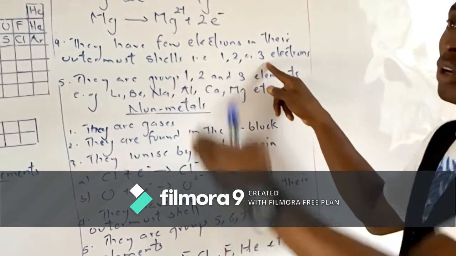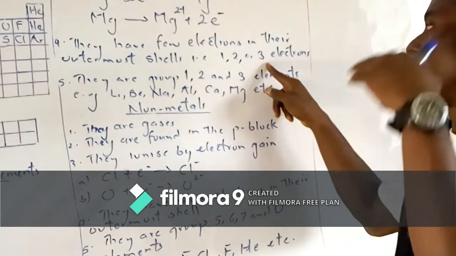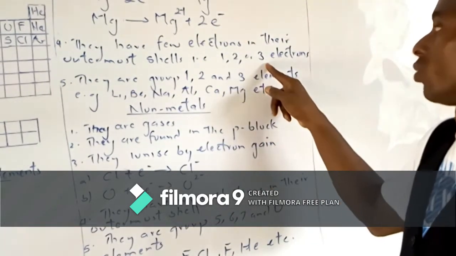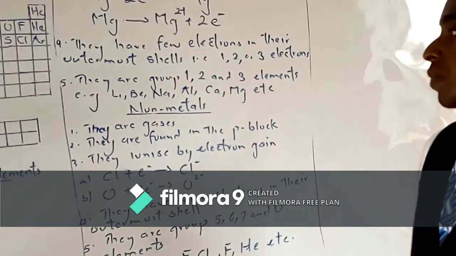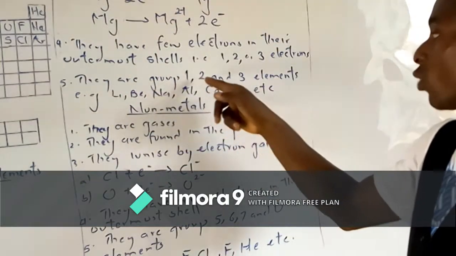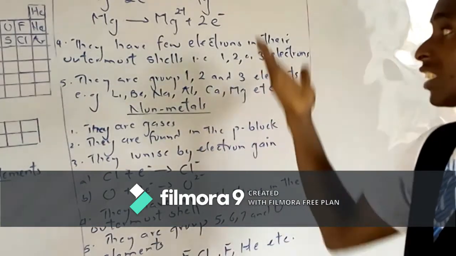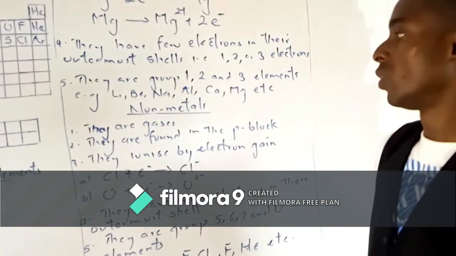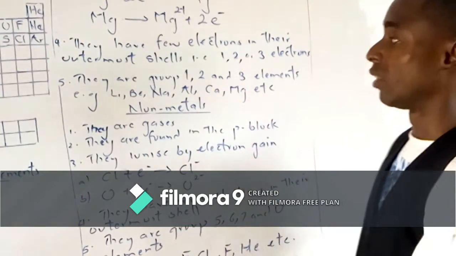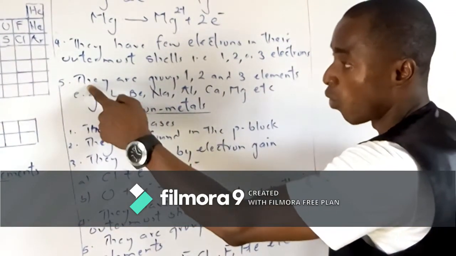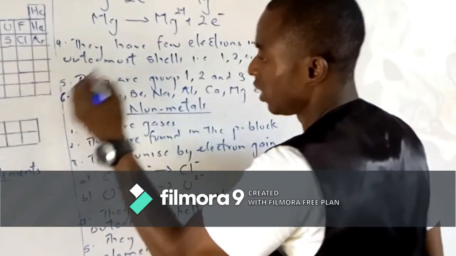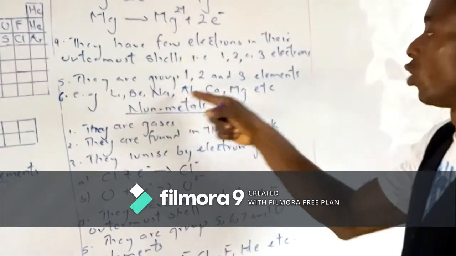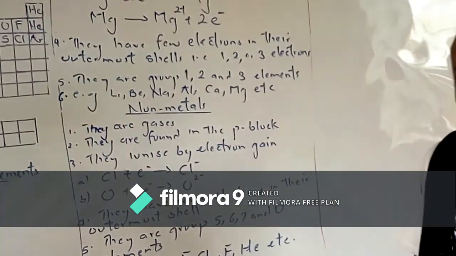Group 3 elements, aluminum has 3 electrons on its outermost shell. Number 5, they are group 1, group 2, and group 3 elements. Number 6, examples include lithium, beryllium, sodium, aluminum, calcium, magnesium, and what have you.